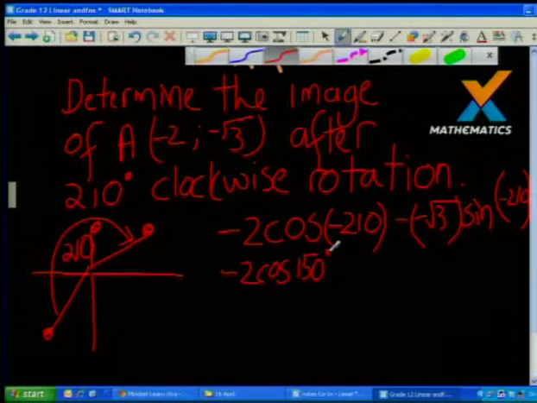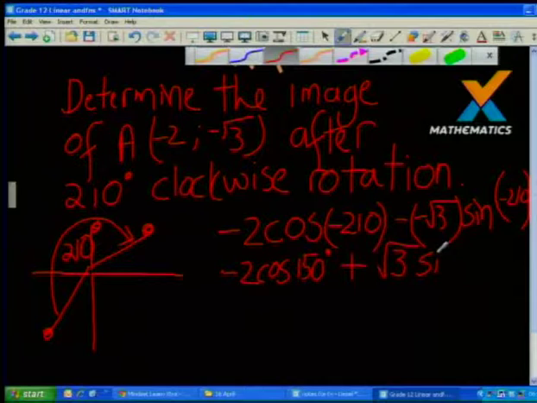You might say, why is she just randomly adding 360 degrees to minus 210? Because of course, if you turn 360 degrees around, you end up in the same position. So I've just made that angle positive. So it's negative 2 cos 150, and then plus, because the minus and the minus give us a plus, root 3 sine 150.